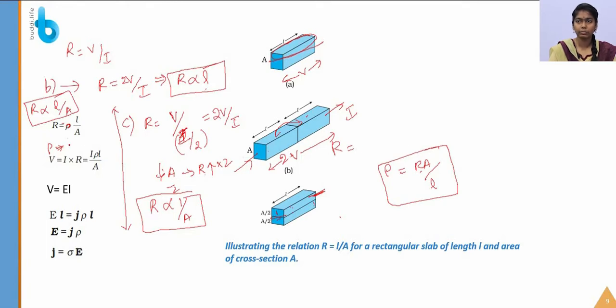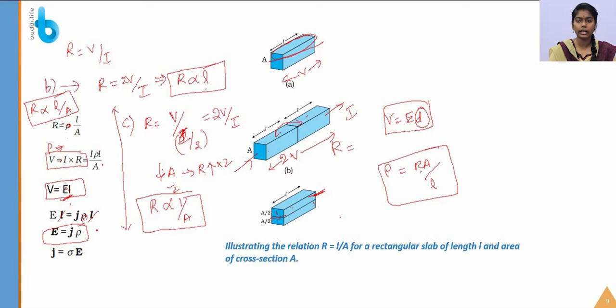By substituting this value in Ohm's law, which is V is equal to IR, we will get this expression. Again we are very familiar with this formula, which is V is equal to E d. Here the length of the slab was L, so I am writing L here. So E L is equal to J rho L. I am just equating the two voltage equations so that L gets cancelled. So what are the remaining terms? E is equal to J rho. So this is the final expression that I have got.